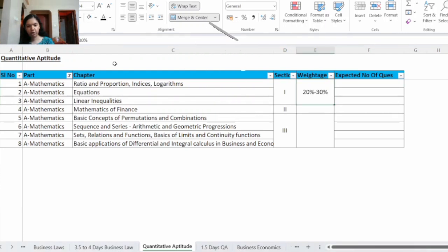So the weightage allotted for this section is 20% to 30% of weightage. Now let's see the expected number of questions. So for chapter 1, 5 questions. Chapter number 2, 5 questions. And chapter number 3, 1 question. So you can note this down in your notebook so that you can refer while studying.